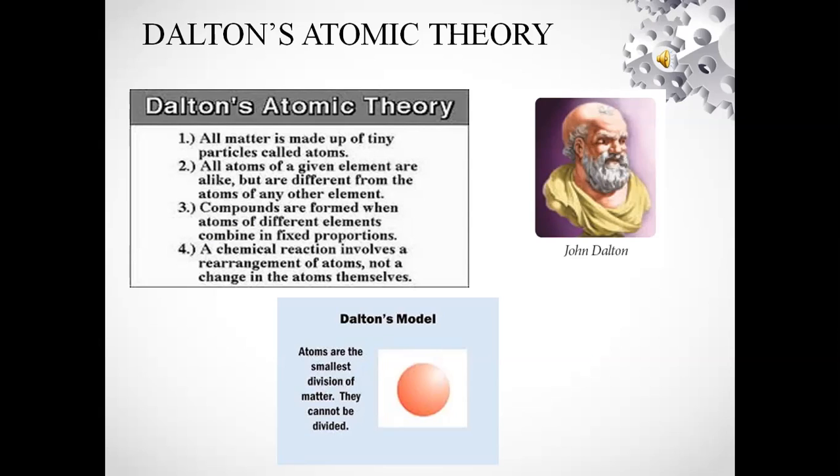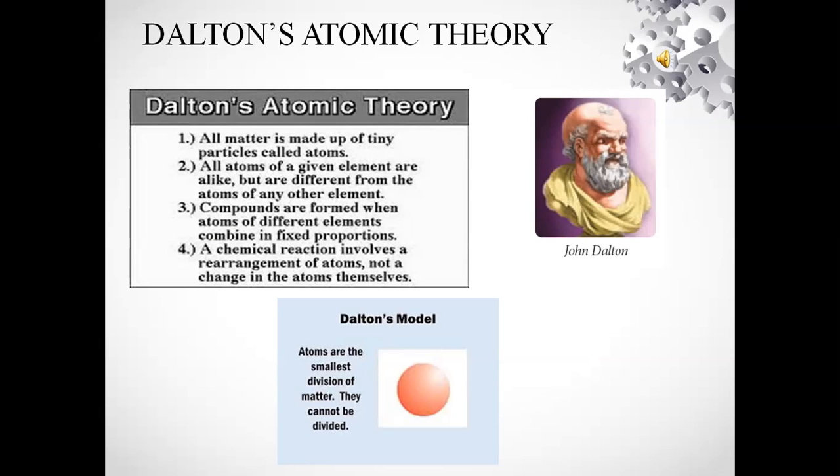See here Dalton's model. In Dalton's model, atoms are the smallest division of matter. They cannot be divided. That is, an atom is the smallest indivisible particle. It is spherical in shape, that is, a hard and solid sphere.